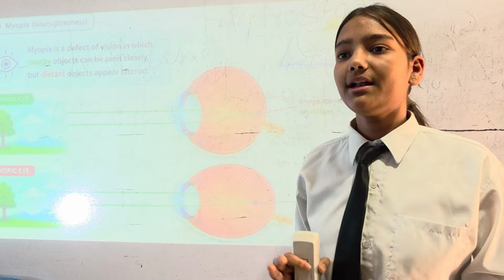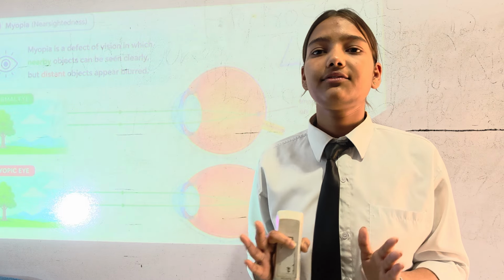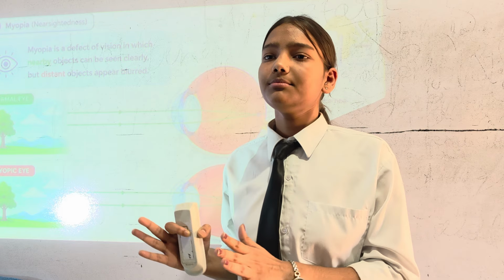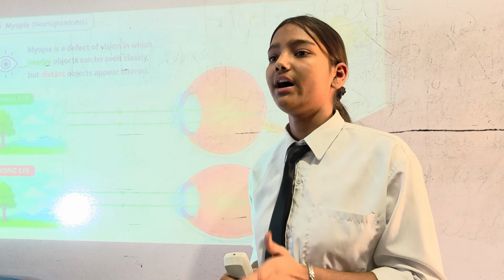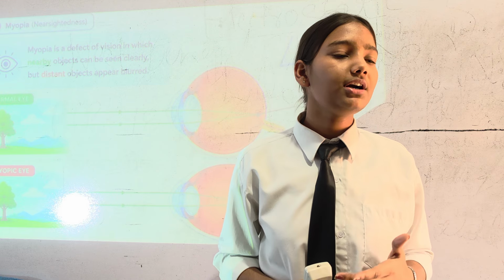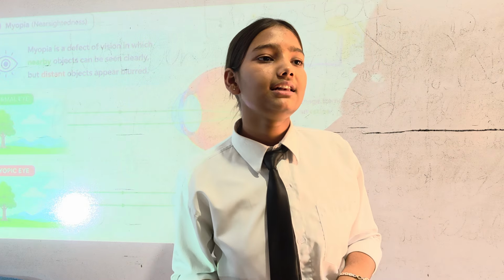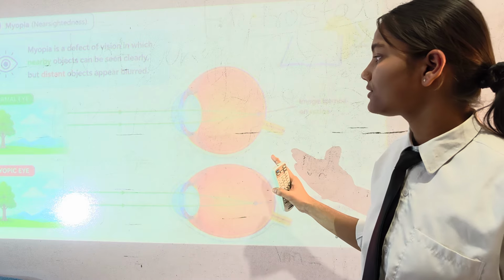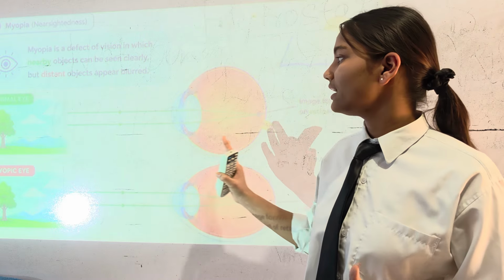So what is myopia? Myopia simply means that the human eye is unable to see an object which is far from it. We are able to see an object which is in front of us, approximately 25 centimeters away, but if something is far from us, let's suppose 100 to 200 meters, we are unable to see it clearly, and this defect is known as myopia. Let's see through a diagram how it works. Our eye is formed of several parts. I'm not here to explain the structure of the eye, so let's learn the main part.